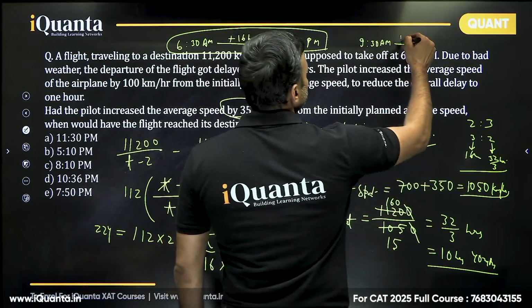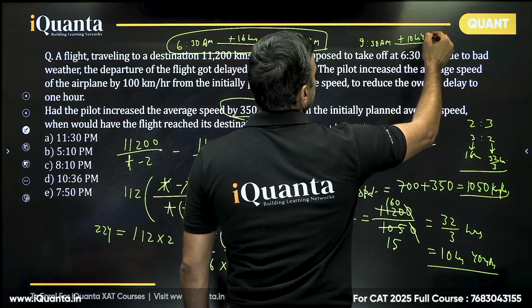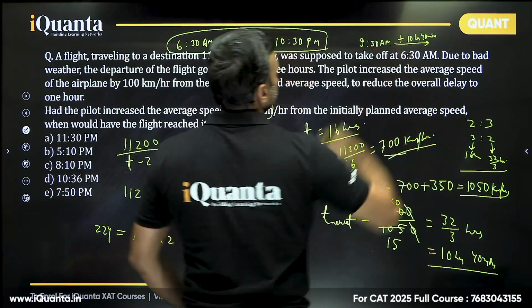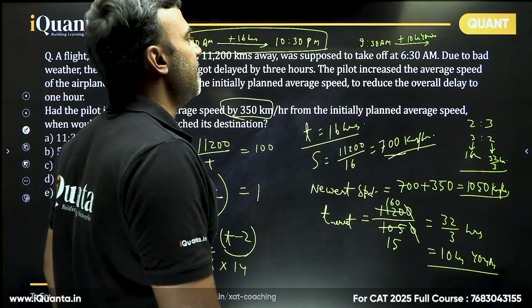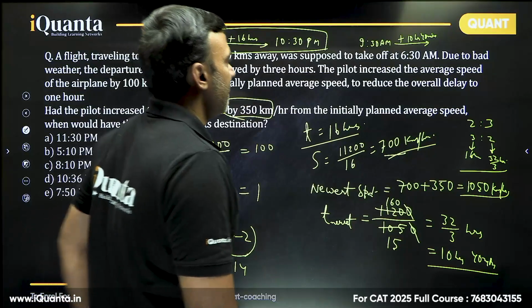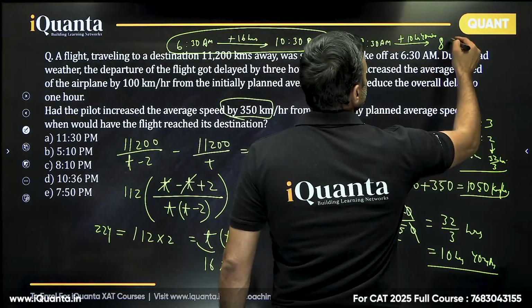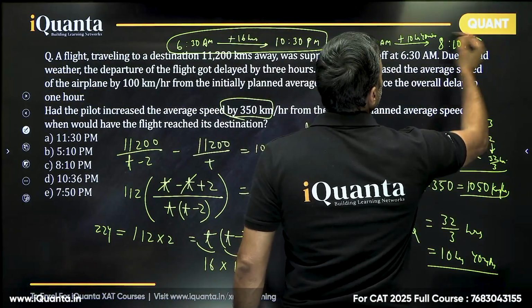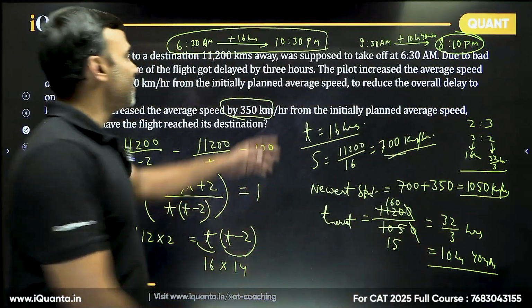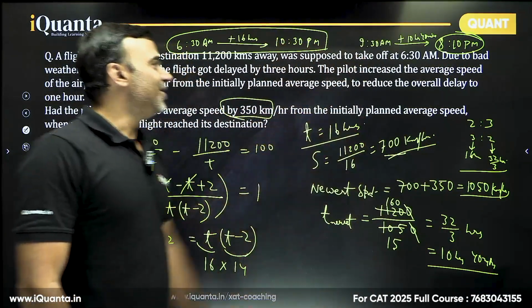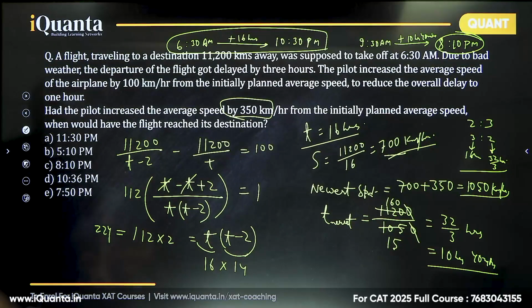Add it to 9:30. So plus 10 hours 40 minutes. So 10 and 9 is 19, 19:30 is 7:30, and 40 minutes, 8:10. So 8:10 p.m. would be the arrival time now. Oh, so it would actually reach 2 hours 20 minutes early. So 8:10 p.m., option C is the correct answer. So it's a very nice question of time, speed, distance.